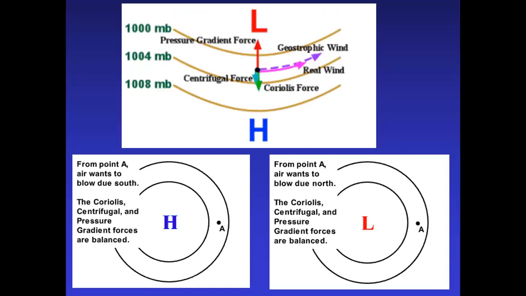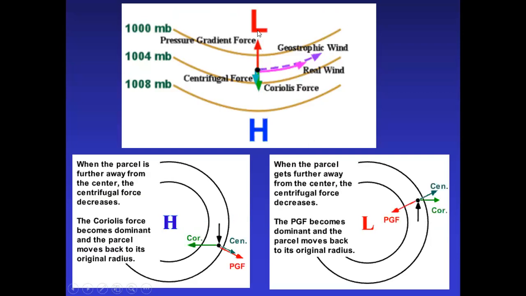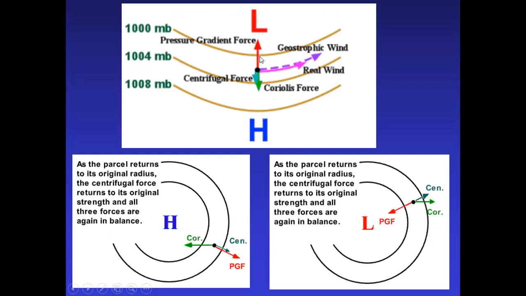Graphically, you have seen here, suppose this is one place. If the pressure gradient force and the centrifugal force are equal, then the geostrophic wind is there.